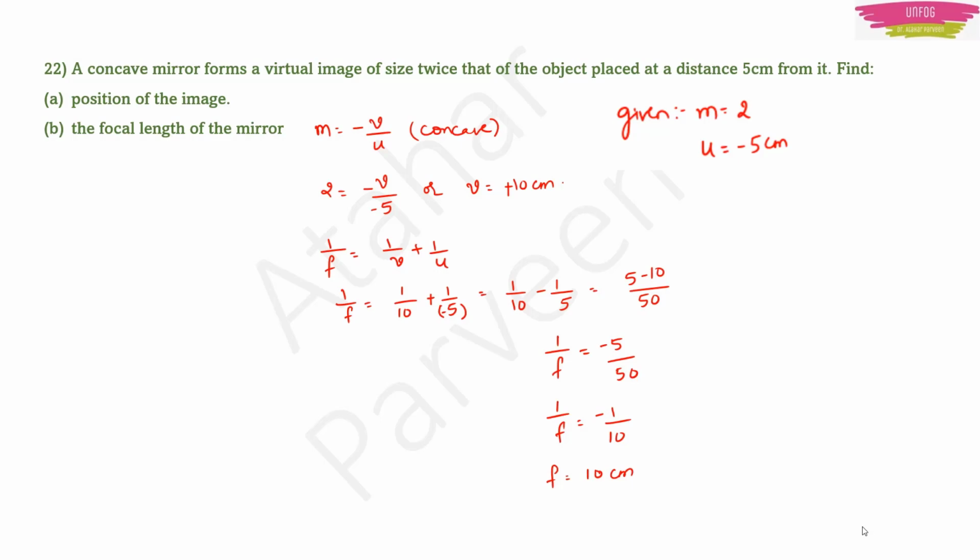Okay. In the options, they may give like that. Magnification and focal length values they'll give and they'll put comma. Those values will be different. You have to choose the right answer. Okay. Next question. Concave mirror of focal length 40 cm forms image of object 2 times its size.